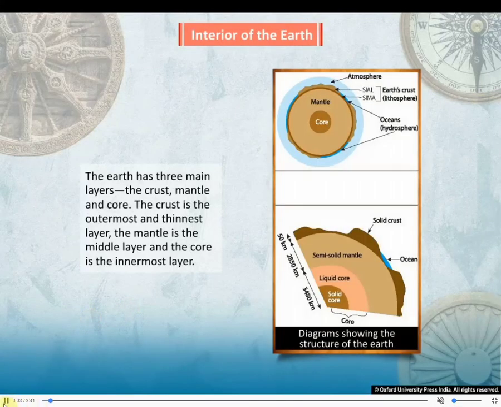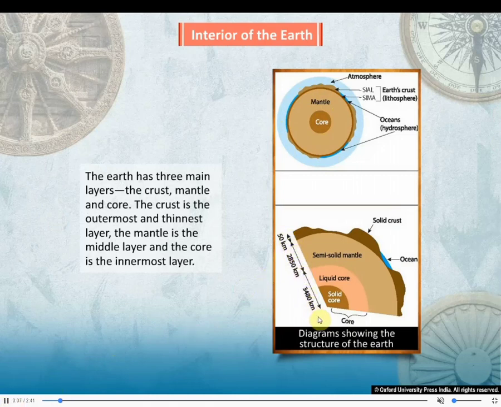Children, let's know more about the interior of the earth. The earth has three main layers: the crust, mantle and the core. The crust is the outermost and the thinnest layer. The mantle is the middle layer and the core is the innermost. So core is the innermost layer. Understood? Above that is the mantle and outermost is the crust. Understood dear children? This figure shows it very clearly.